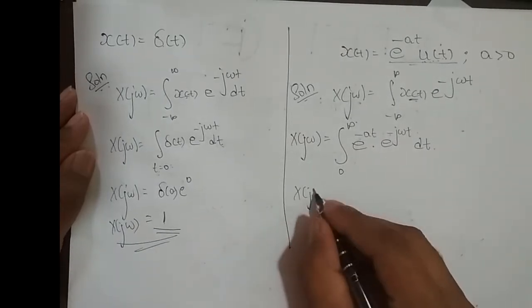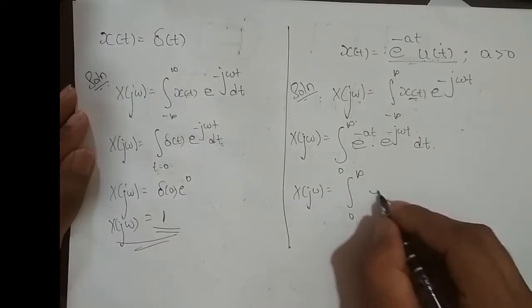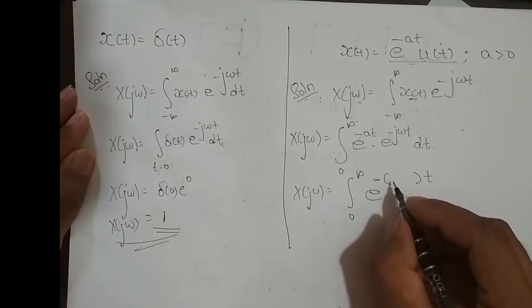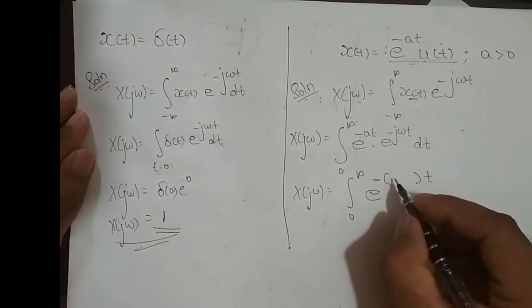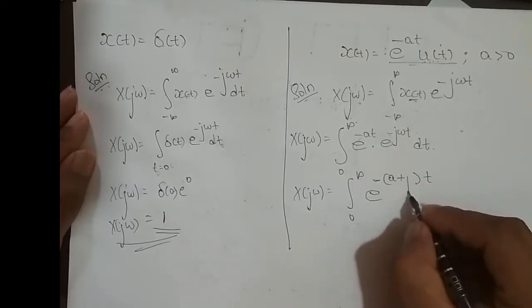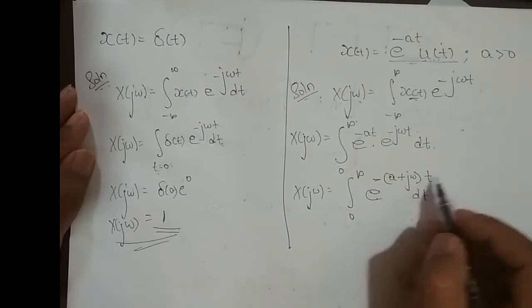So x of j omega is equal to the integral from 0 to infinity. I'll take minus t common, e power minus t I'll take common. What do I end up with? A plus j omega into dt, right? So e power minus at e power minus j omega t dt.